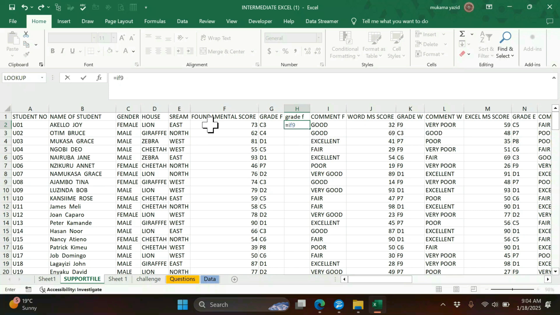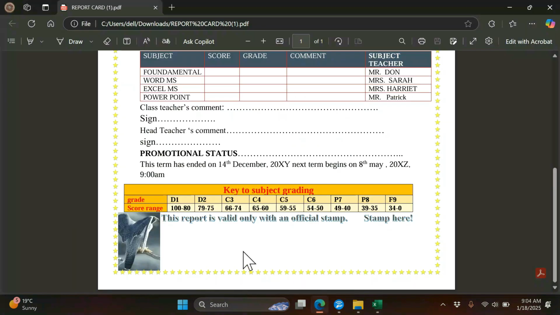Okay, so I first selected my function, then I first write the logical test. So my logical test will be if this one, F2, is greater than or equal to, and we go to our question, our grading, greater than or equal to 90.